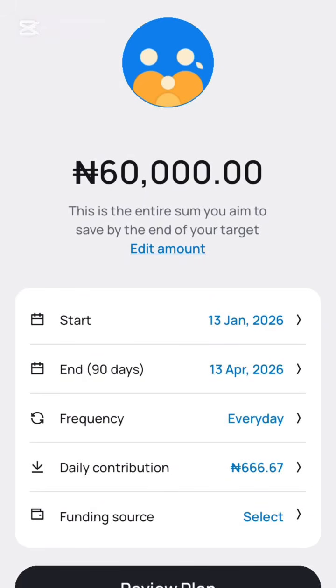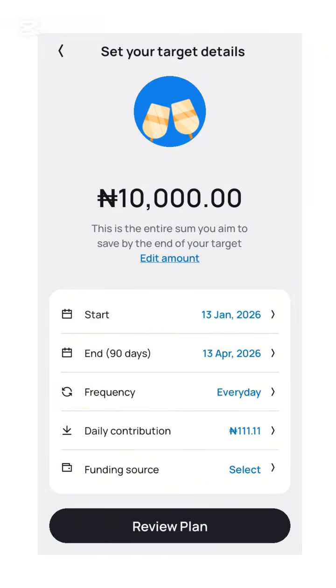So this is also another instance for 10,000. The previous one is that of 60,000. So this is another one for 10,000. The same 90 days, everyday contribution, and the amount here is 111 naira 11 kobo. So the same thing applies. The only thing is that the amount differ. So whatever amount is your target, that is the total amount you're going to enter there.